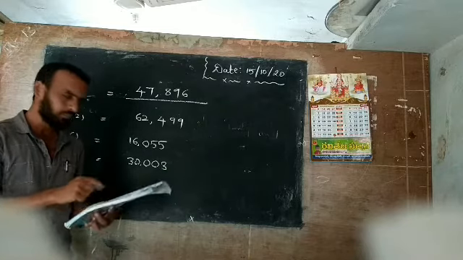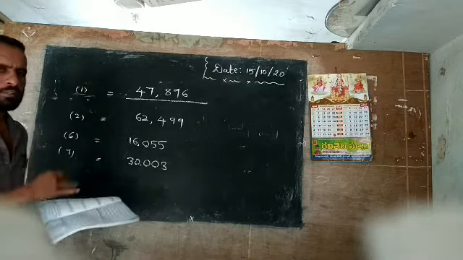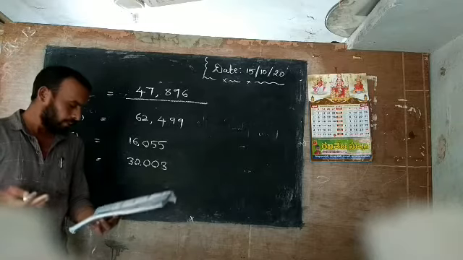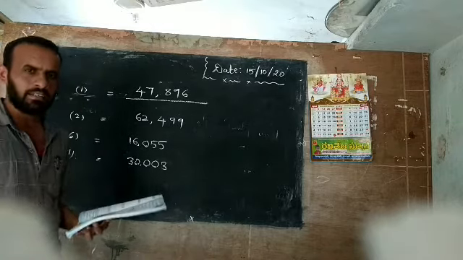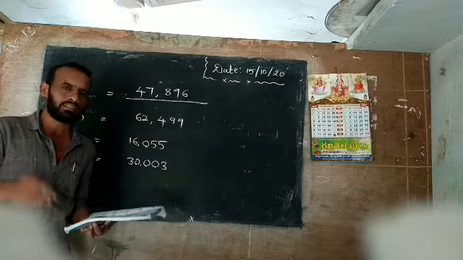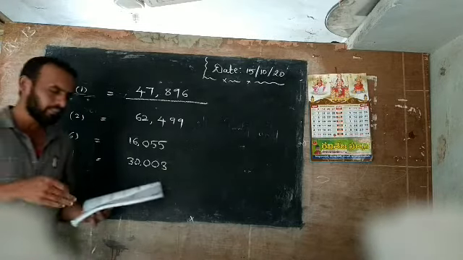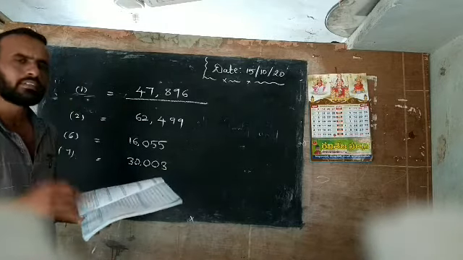So the remaining problems are homework problems. These 6th bit problems are also the same as it is. Number name given, number write. In the 5th bit, number given, number name write. Very easy. You already learned this in 3rd class. Now you write these very easy problems in this 4th class.